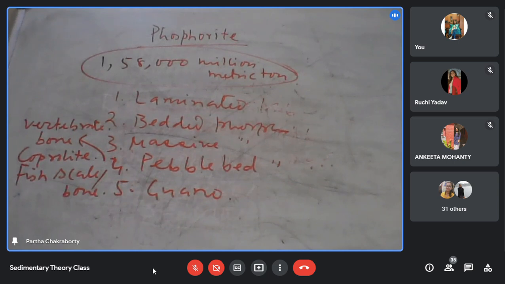And guano. Guano is nothing but the excreta of birds. The most common is in Peru, in South America. In Peru, Chile, those areas, you get huge deposits of bird excreta. That is also a huge phosphorite, which is mined as a surface mine. That is called guano.